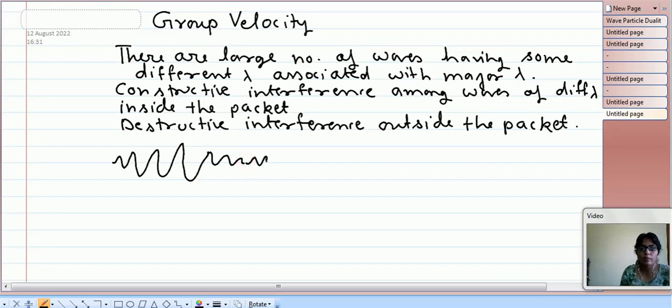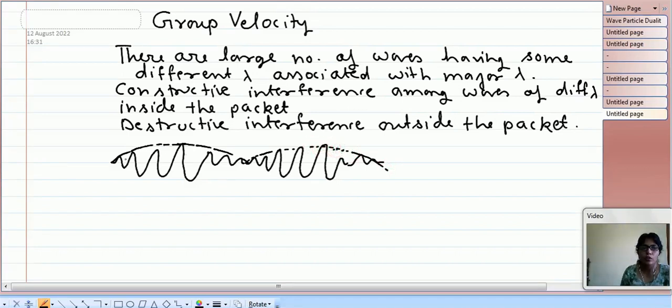So this is one packet, and then again there is change. If we form the envelope, then this type of envelope can be drawn to this group of the modulated wave.